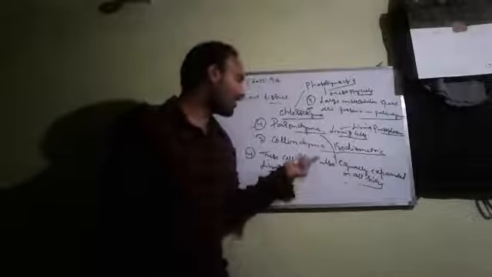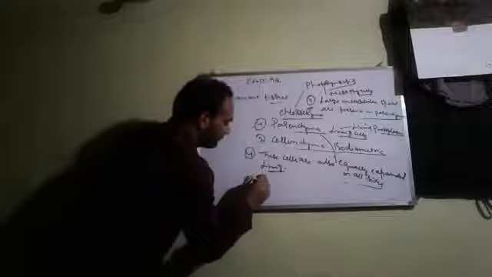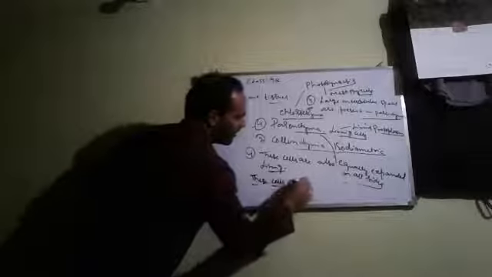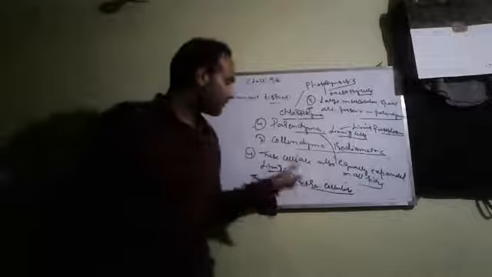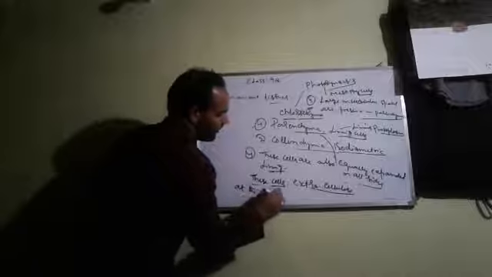They show all the characteristics of parenchyma. But in these cells, extra cellulose gets deposited at the corners of cells.